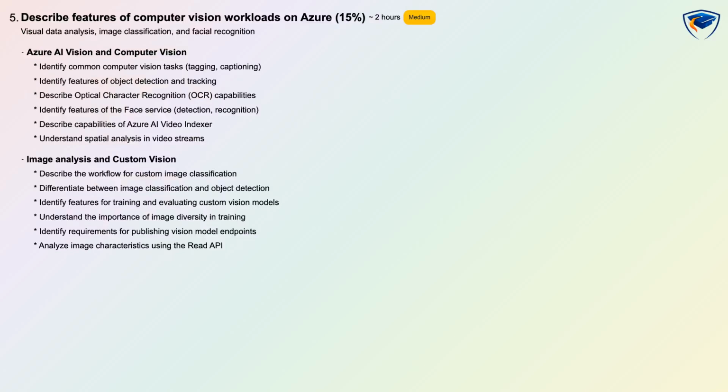The domain also covers custom vision workflows, differentiating image classification from object detection, training and evaluating custom vision models, the importance of image diversity, and the requirements for publishing vision model endpoints and using the READ API. By mastering this domain, you can design visual data solutions and deploy vision models for real-world applications.